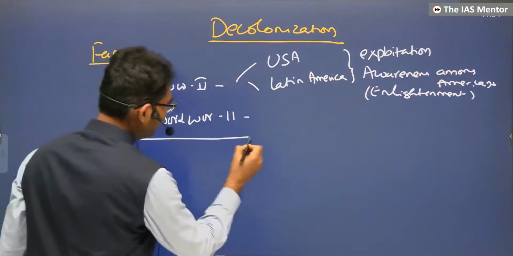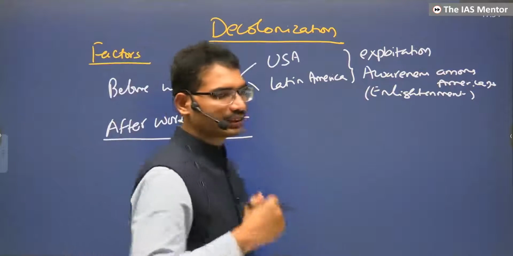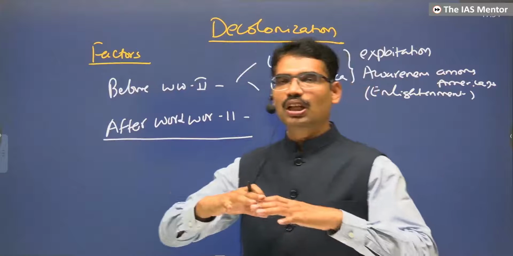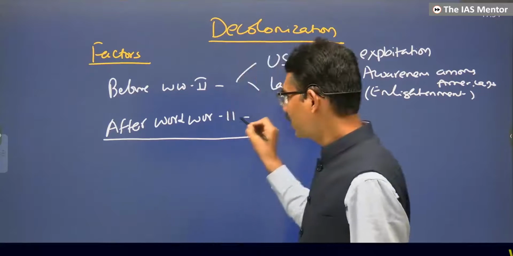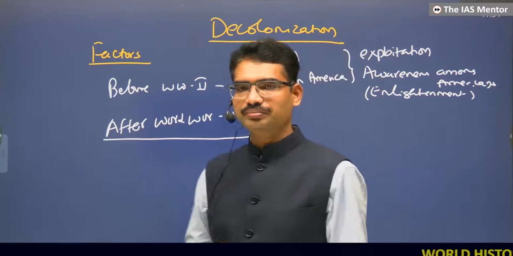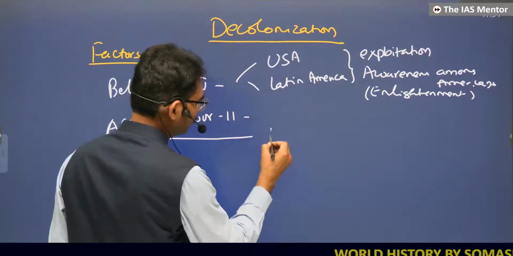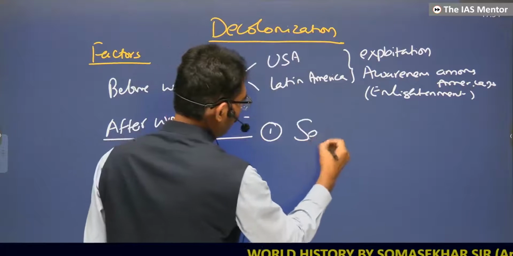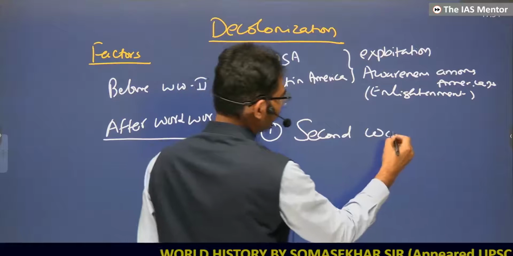The most important aspect is this, because there are more factors, particularly larger scale decolonization has taken place after the Second World War. First factor, the Second World War itself is a factor.